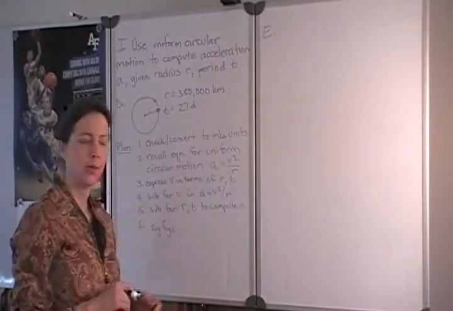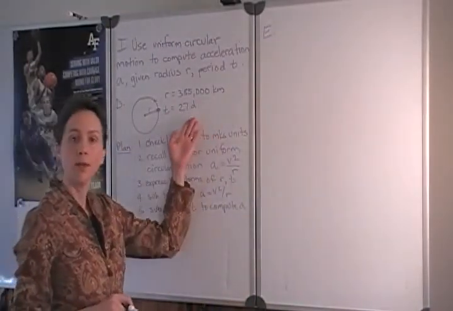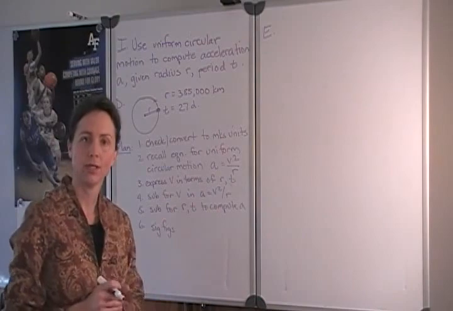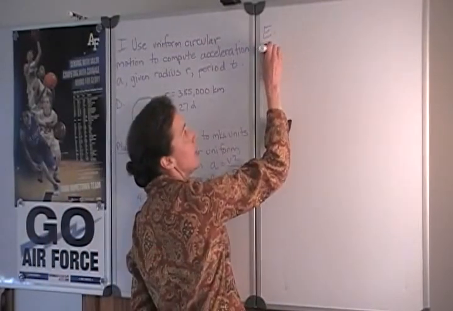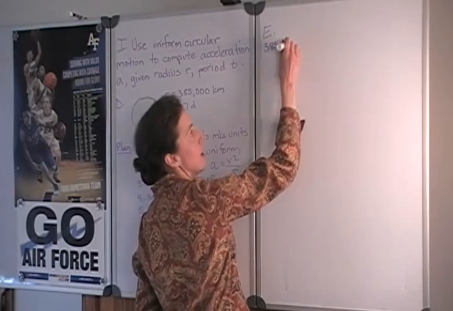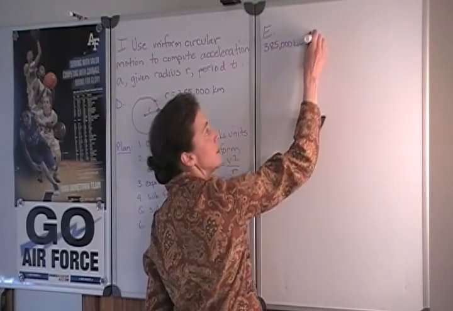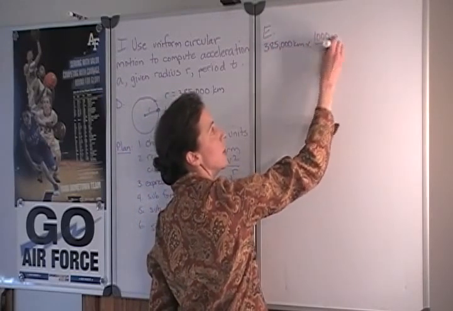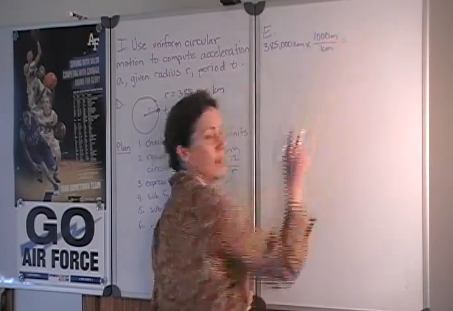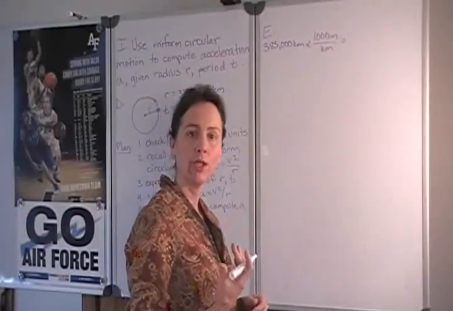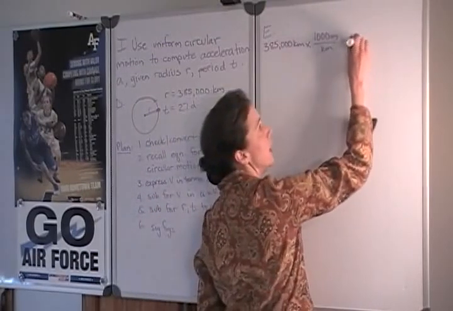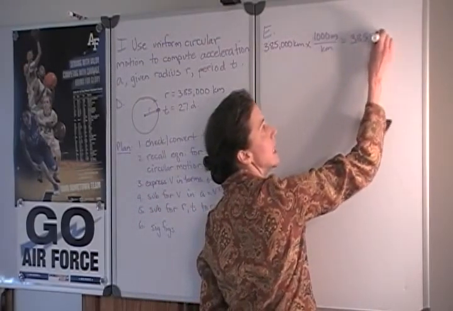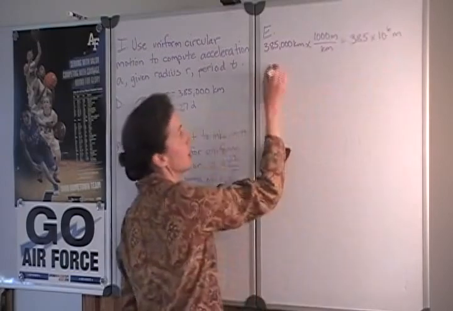Let's take a look at our units. Well, units of kilometers and days are not MKS units, so both of those values will have to be converted. If we have 385,000 kilometers times 1,000 meters per kilometer, this yields a large number, so I'm going to use scientific notation to make it more compact. 385 times 10 to the 6th meters.